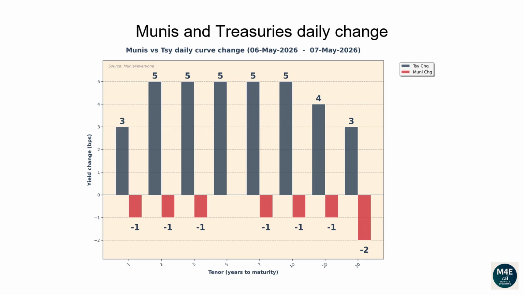Compared to the prior day, Treasury bonds sold off across the curve. As a reminder, when people say that rates sold off, it means Treasury bond prices moved lower.